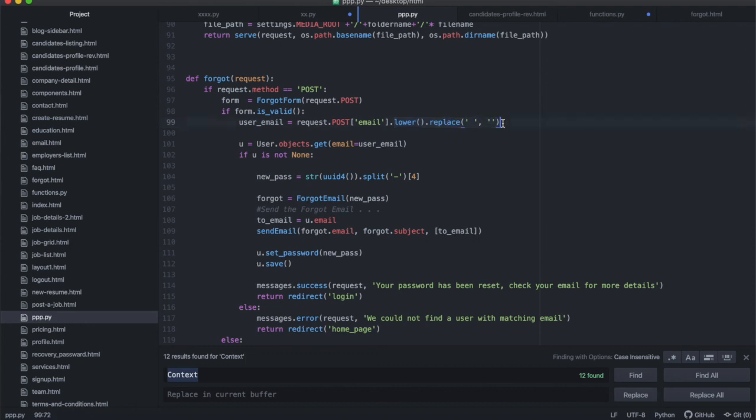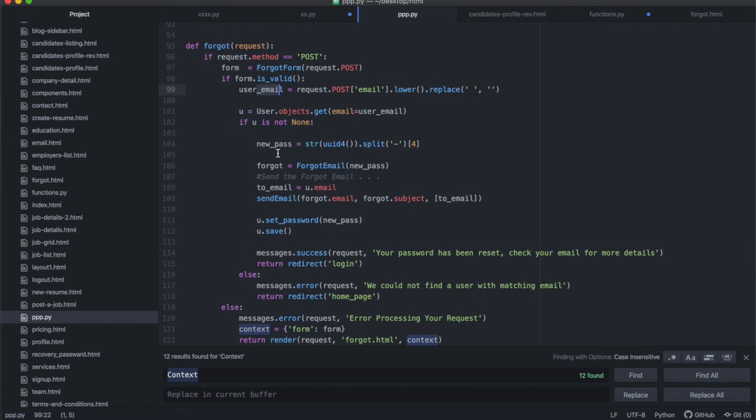Okay, the reason why I do this is, people are going to enter emails whichever way they like. Somebody's going to have all uppercase, all lowercase, and I think Django sort of makes it all lowercase, I can't remember, but at the very least replace all the spaces. Somebody had left spaces inside of the email address. This is just processing the data coming in from the form front end, making everything lowercase and getting rid of all the spaces. So this removes the spaces and this makes everything lowercase, and then you get your email properly, in a way that you can work with, right?